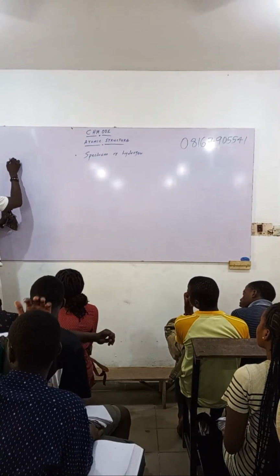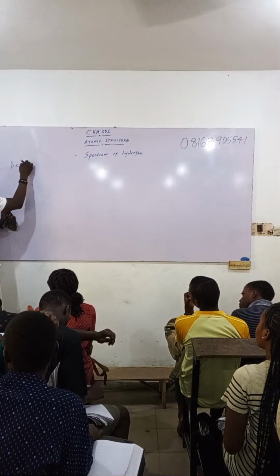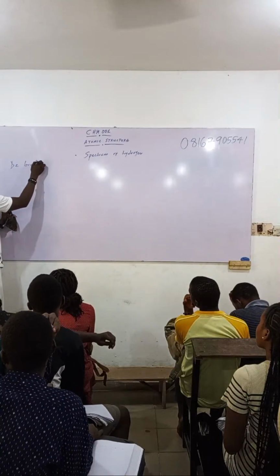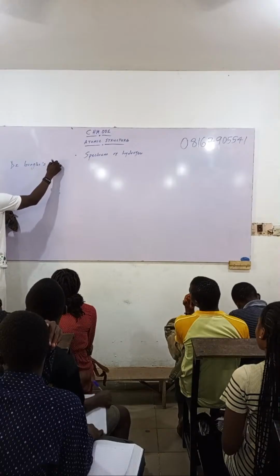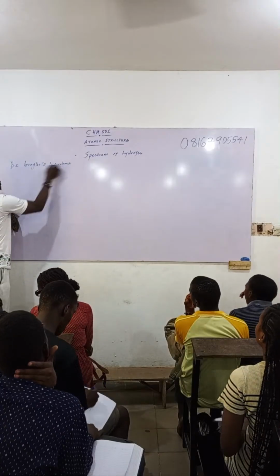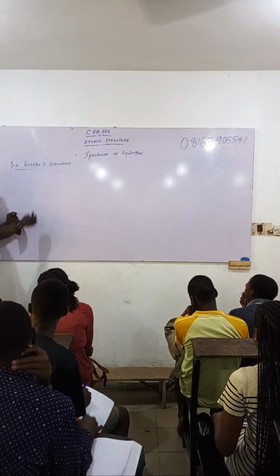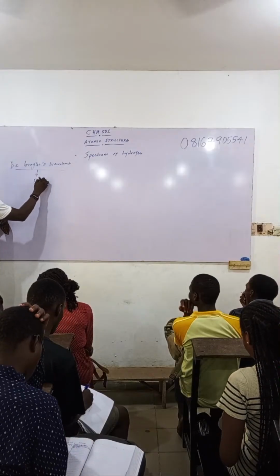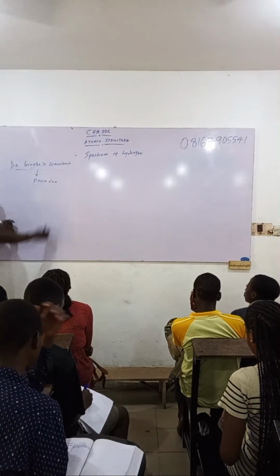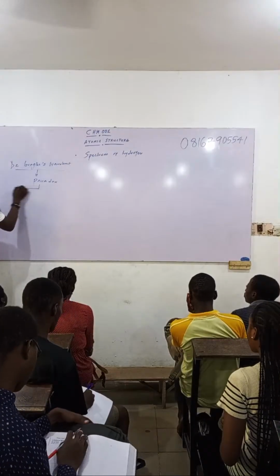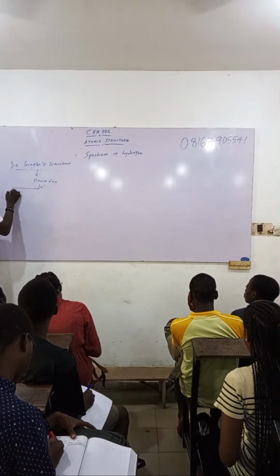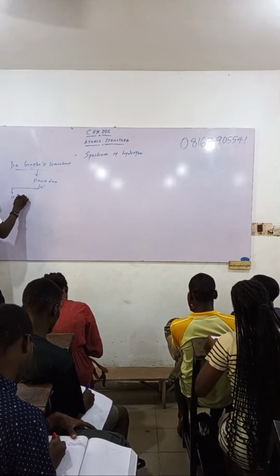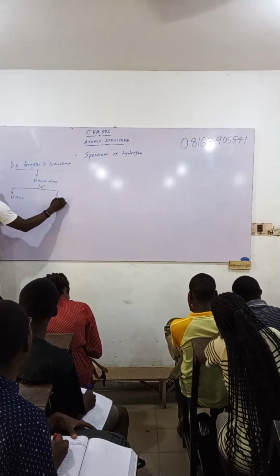So let's look at the de Broglie wavelengths. De Broglie gave us something like a paradox, saying that an electron can act like a wave, and an electron can also act like a particle.